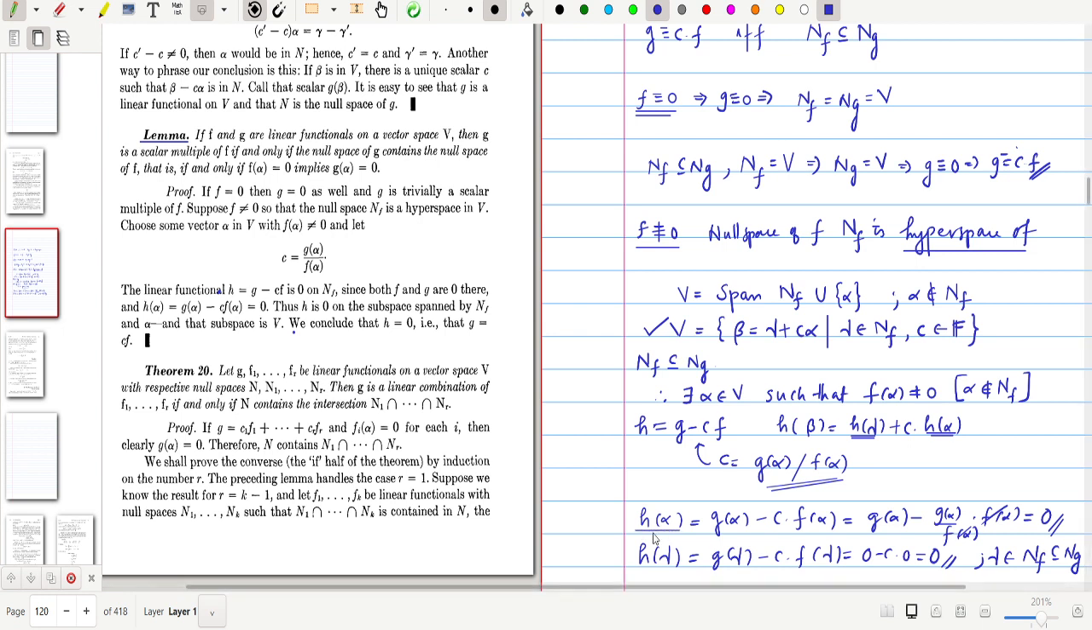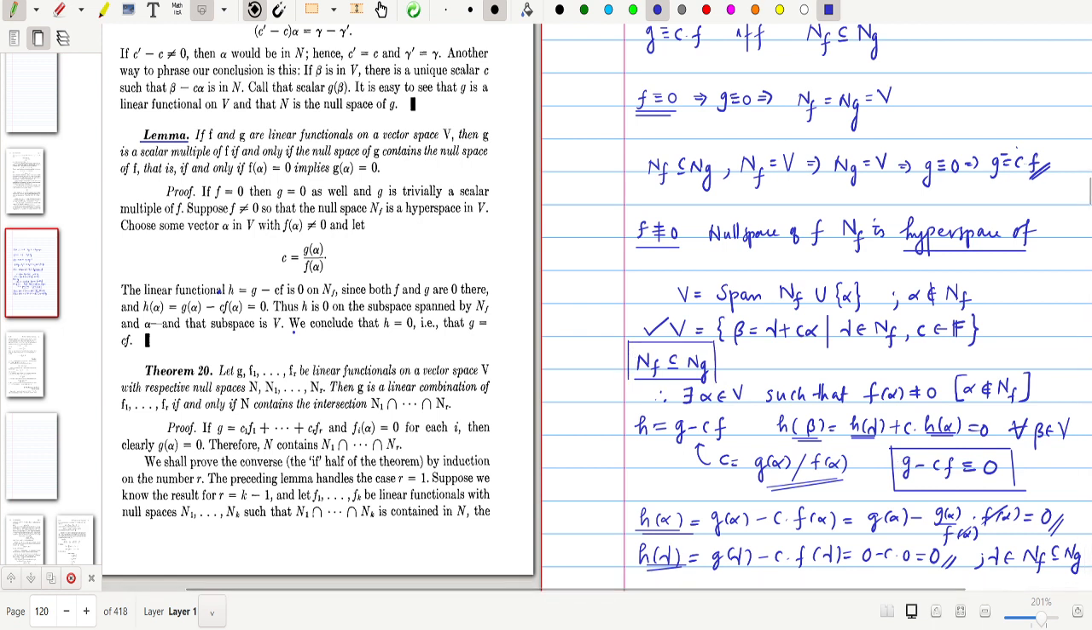So you can say that h of alpha equal to 0 and h of gamma equal to 0 for all gamma. Therefore, h of beta equal to 0 for all beta belongs to V, which shows that this h is a 0 functional. Consequently, G minus Cf is identically equal to 0. That means G is identically equal to Cf, that is, G is a constant multiple of F. So whenever we assume NF is contained in NG, then G is equal to C times F.